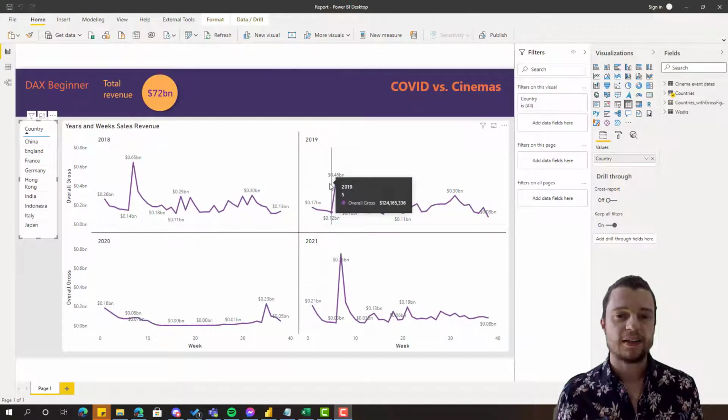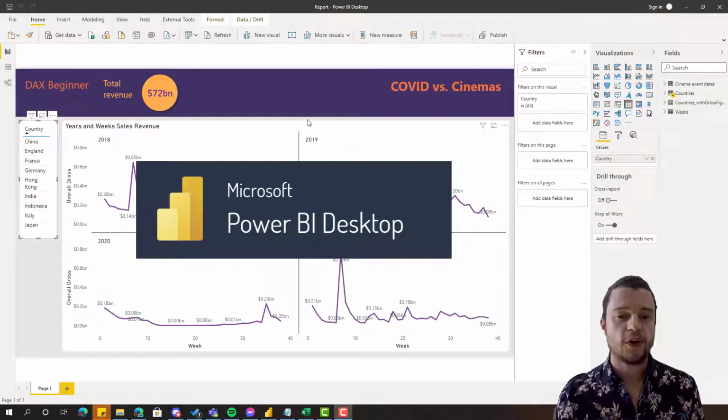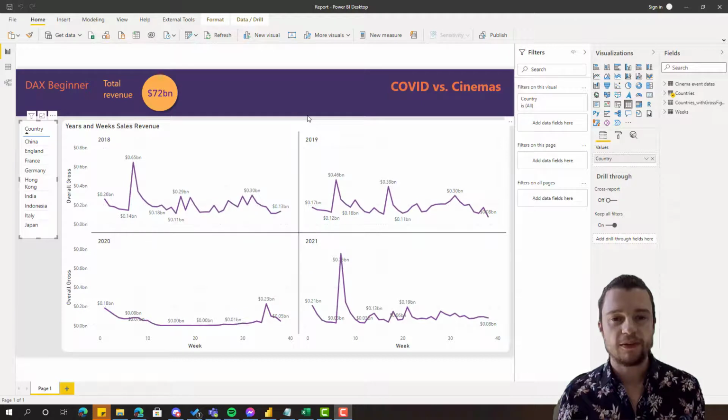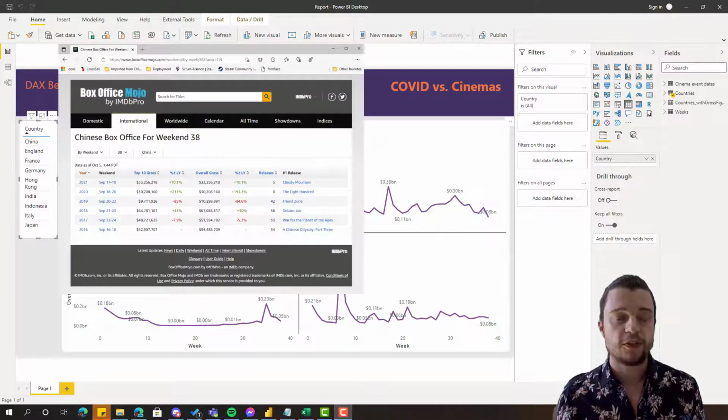Okay, so we're here inside Power BI Desktop. Let's first take a chance to look at the data that we've loaded. The data that we've loaded here has been taken from Box Office Mojo. Box Office Mojo publish the revenue results for the box office on a weekly basis, and they do it across the globe for each of the countries. They even report which are the number one releases, etc. Highly advise you go look at it if you're interested.